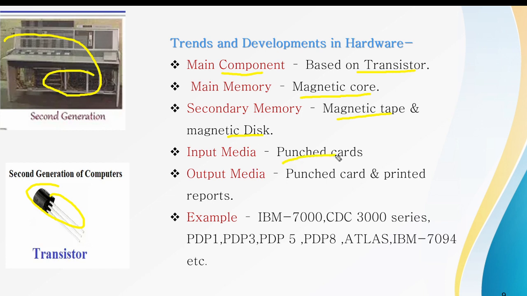Input media is the punched card as in the first generation, and output media is also the same, punched cards and printed reports. Examples of second generation computers are the IBM 7000, CDC 3000 series, PDP-1, PDP-3, PDP-5, PDP-8, Atlas, IBM 7094, and many more. Some of these computers are shown here.